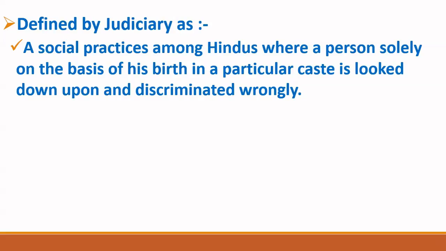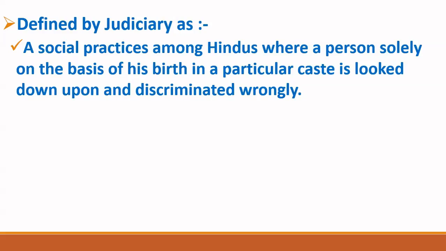So what is untouchability? Untouchability has a feeling of purity and impurity associated with it. It is considered that people who belong to untouchable caste are impure by birth. They have not done anything wrong in their life. They are impure by birth only. People consider that nature has made them impure. So if they touch any other person who belongs to some upper caste, means who is pure, that person will also become untouchable.